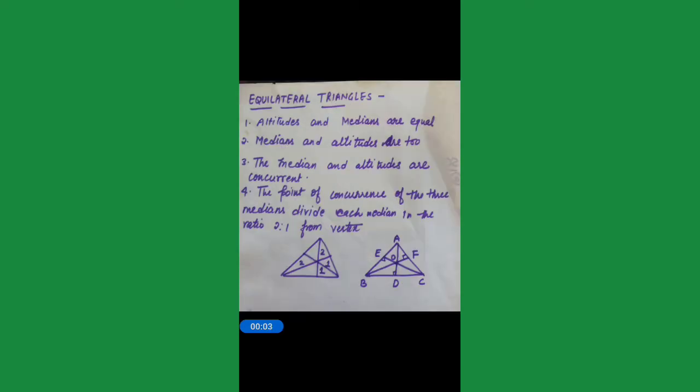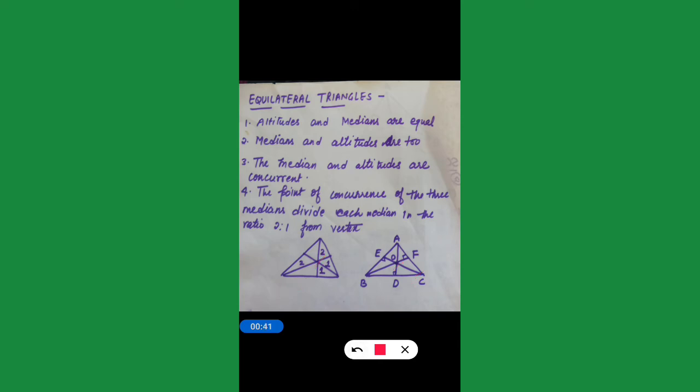Equilateral triangle. If we are talking about the equilateral triangle, the altitudes and the medians are equal. जो altitude होगा वही हमारा क्या हो जाएगा, median होगा. The medians and altitudes are congruent. Congruent means they will cut at one point. In that figure I have drawn the median, in that figure I have drawn the altitude. All of them are meeting at a point. In an equilateral triangle, altitudes and medians remain the same.